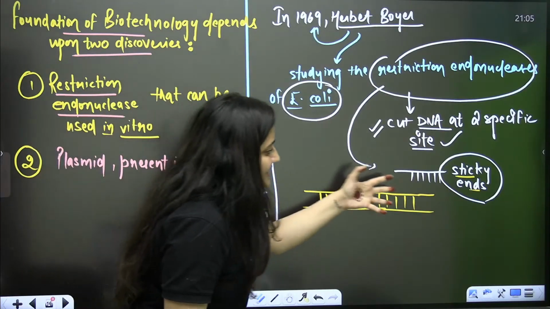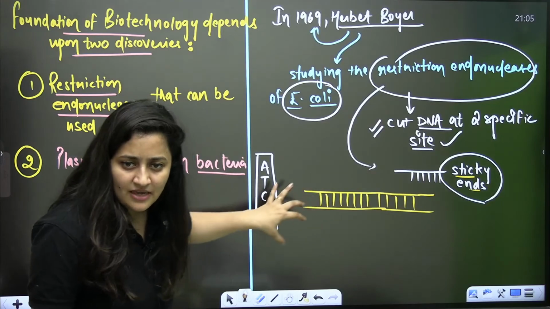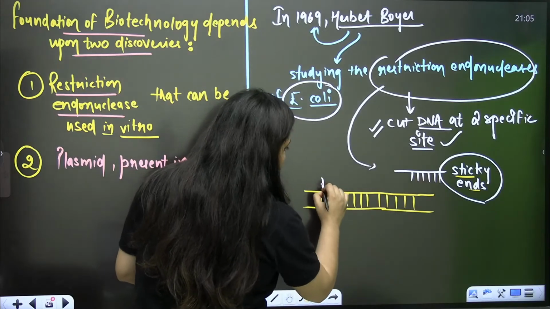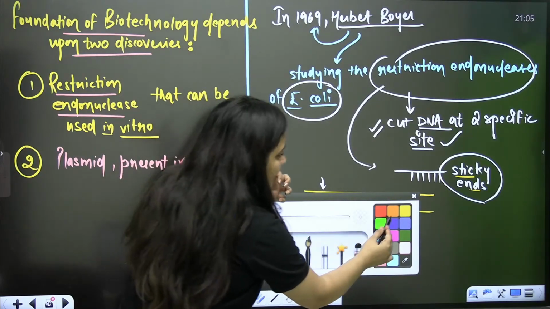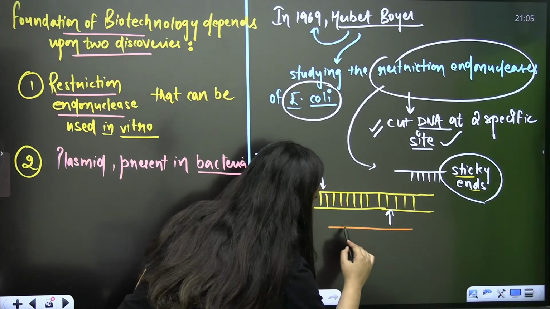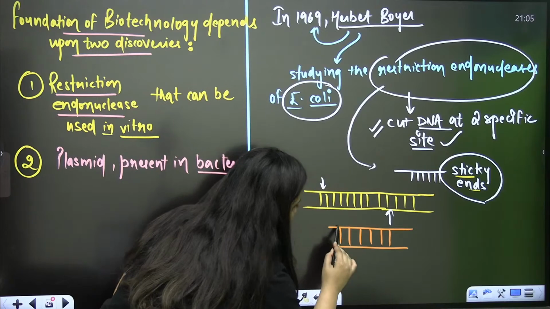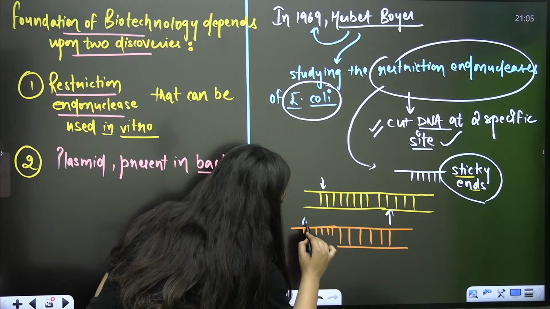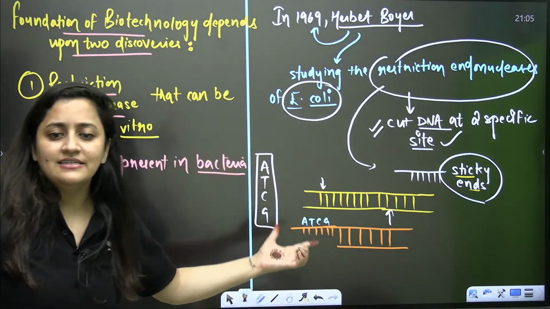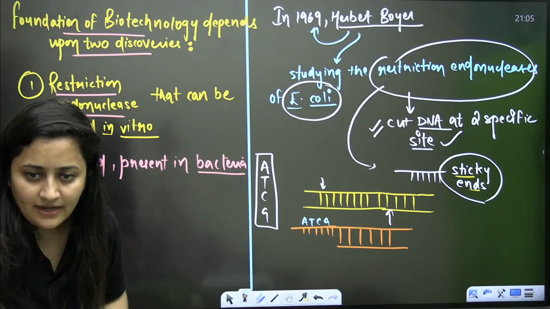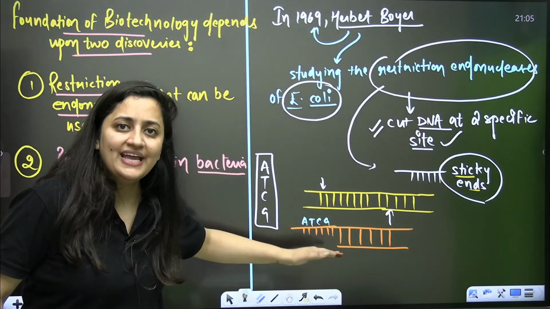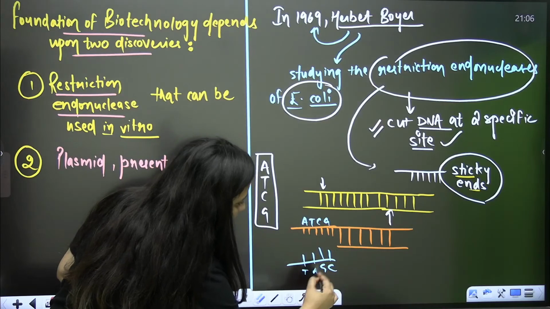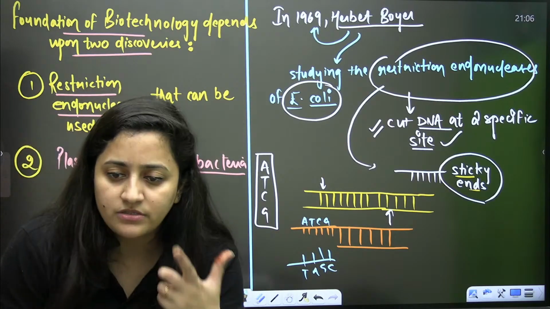So these bases are present over the DNA. Now the point is that these enzymes are cutting DNA in such a way that you get certain overhangs. It will be cut in this way that here you will get the overhangs, the clipped ends. Let's say here you have certain bases. This ATCG can join with another DNA which is complementary to it. Let's say here you have C, G, A and T. Then obviously it can join. So that's what he observed.